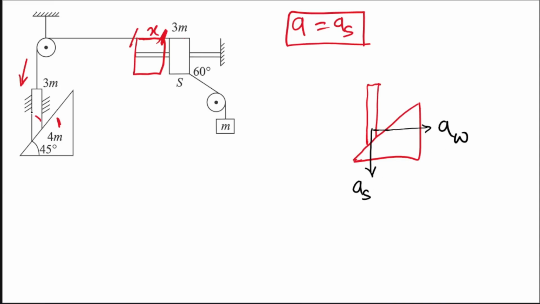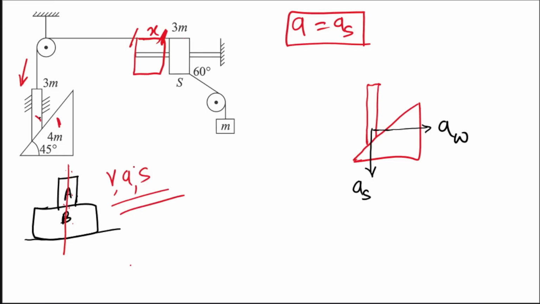Now one thing is constant here, that this rod and this wedge are continuously in contact, right? And if two things are in contact, then along the line which is perpendicular to their contact surface, their velocity, acceleration, displacement, everything will be the same. This is very easy for us to understand. See, here there is body A and B. If I say A and B are moving together, what do I mean by this? I mean they are always in contact. It means along this line, which is perpendicular to their surface, along this line they will have the same velocity, same acceleration, same displacement, right? If they are staying together.